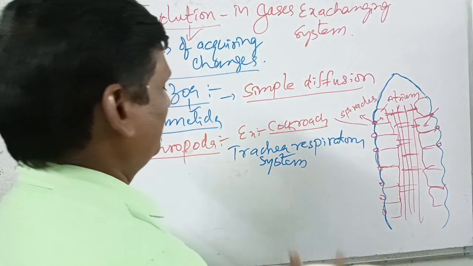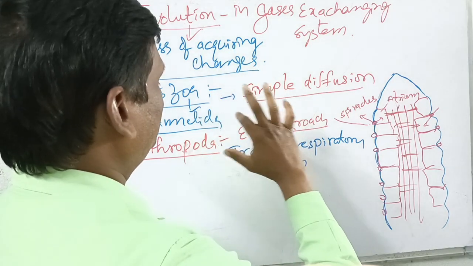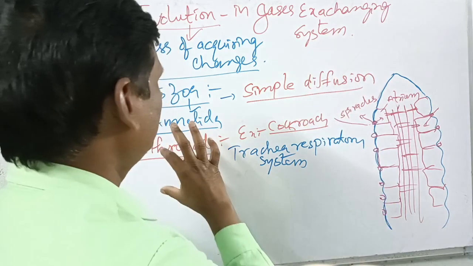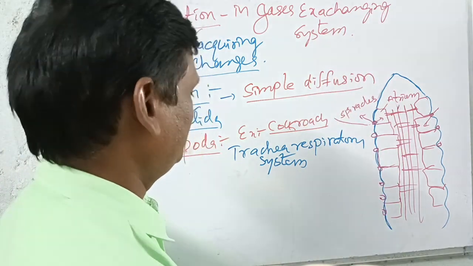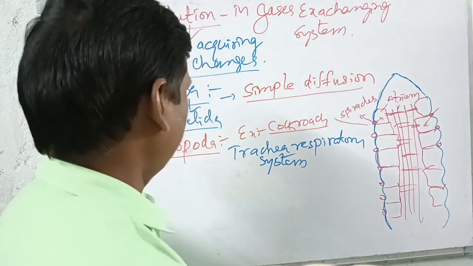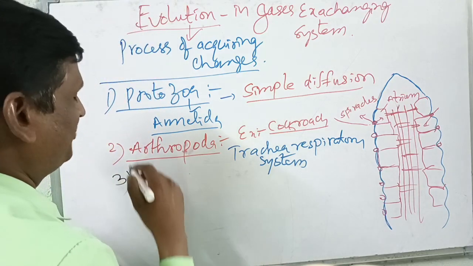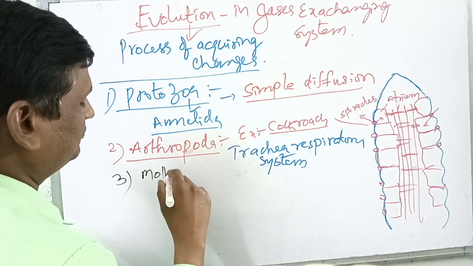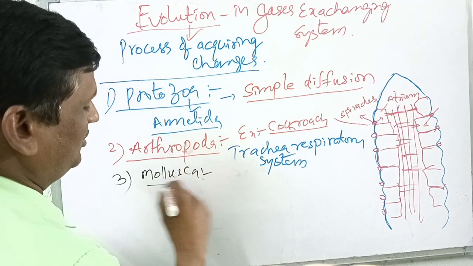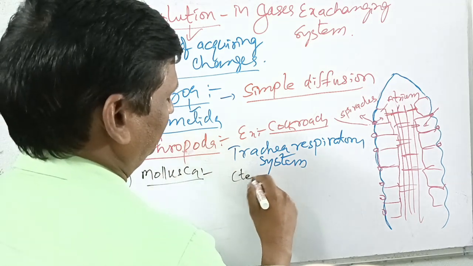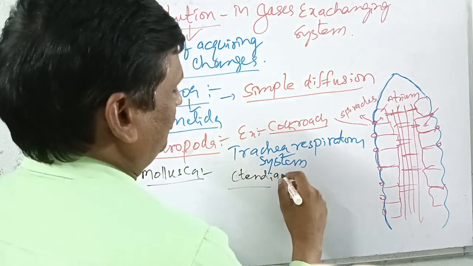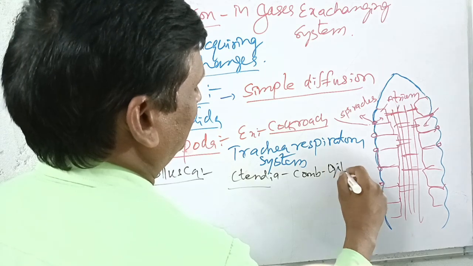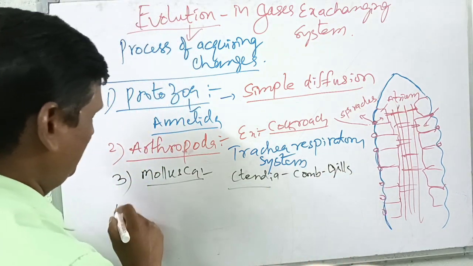Protozoa, porifera, coelenterata, platyhelminthes, nematohelminthes, annelida: up to annelida, simple diffusion. Then arthropoda, the seventh one, example cockroach. Next, after arthropoda comes mollusca. In the mollusca we can observe ctenidia, comb-like gills.